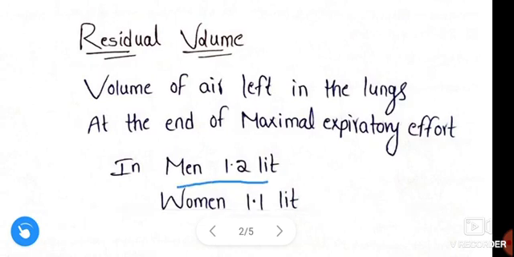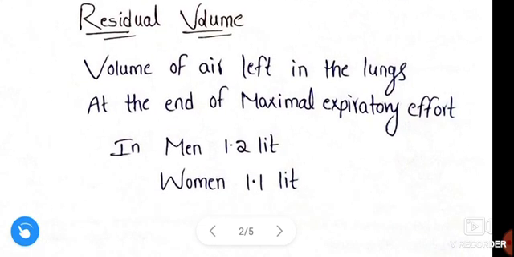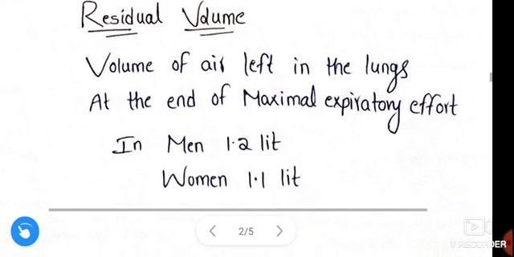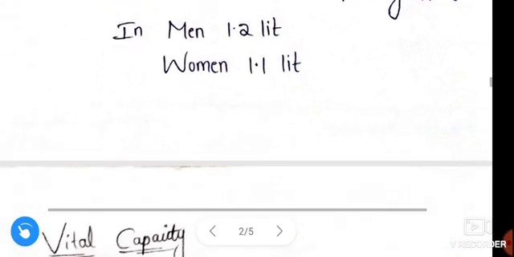In men it is 1.2 liters. In women it is 1.1 liters.